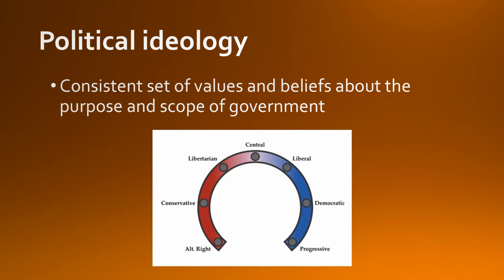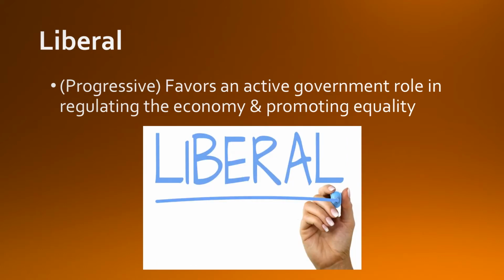So you see here kind of a basic spectrum of some political ideologies that we have in the United States. All right, so we're going to have some broad overviews of these three. We have liberal, conservative, and libertarian.